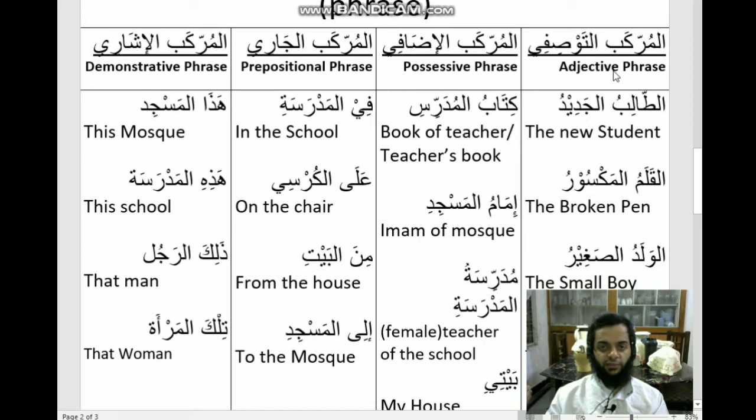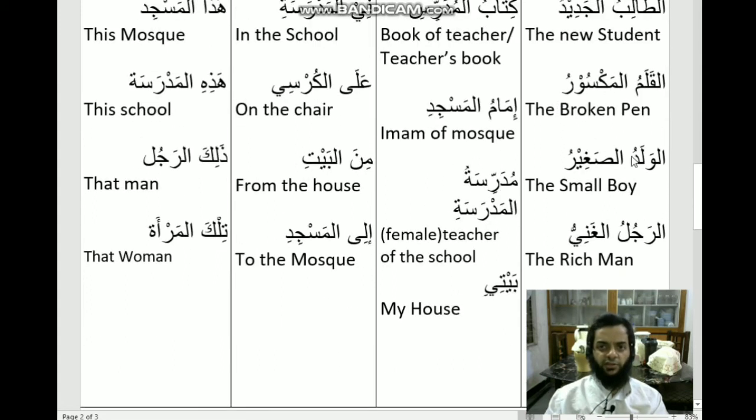An adjective phrase should have two things. First is mausuf and other is sifat. Sifat means adjective and mausuf means the one for whom the adjective has been used. Here you can see I wrote an example, at-talibul jadidu, the new student. Al-jadid is an adjective and at-talibu is mausuf. Unlike English or other languages where the adjective is used at the beginning, in Arabic the adjective comes later. So at-talibul jadid basically means student new, and you can read these examples by yourself.